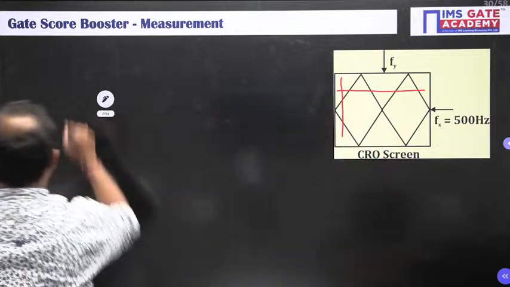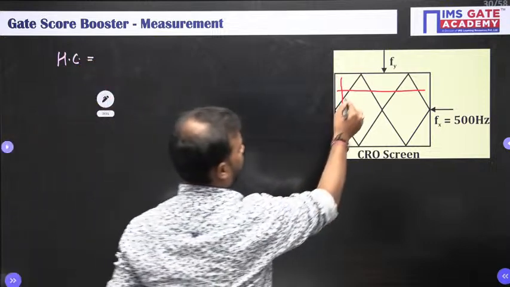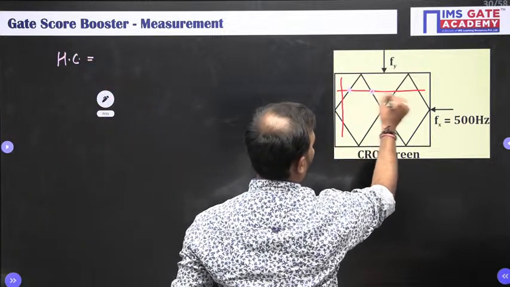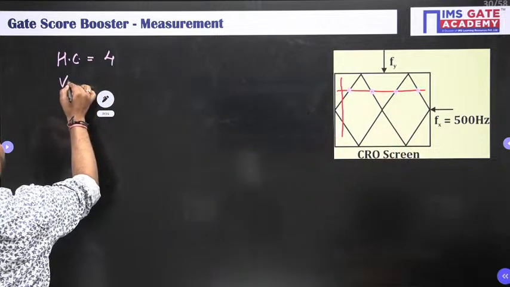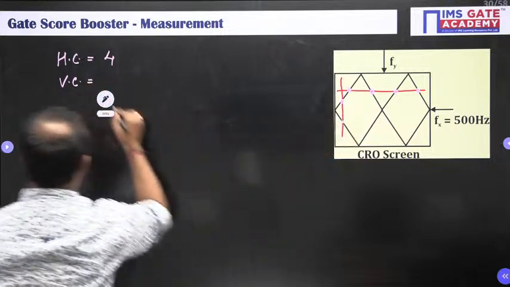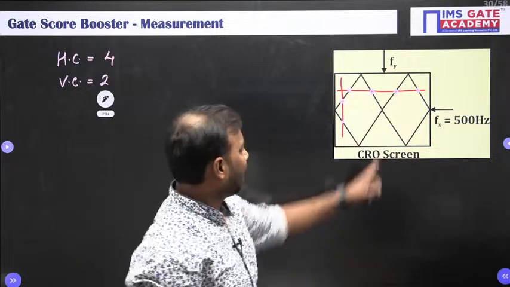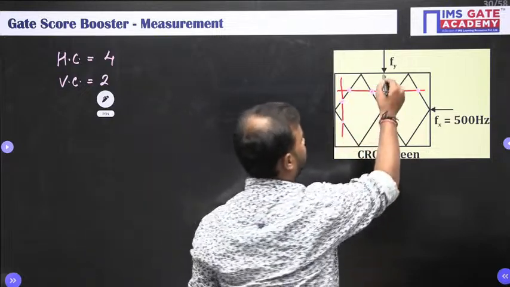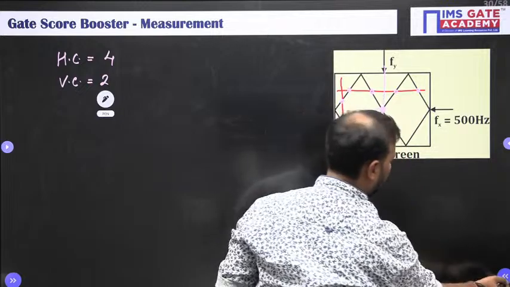So horizontal cuts are equal to 1, 2, 3 and 4, and vertical cuts are equal to 1 and 2. Again, please remember, do not count intersections via pre-existing intersection like this. It is going to be wrong.